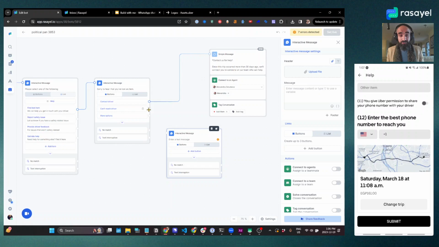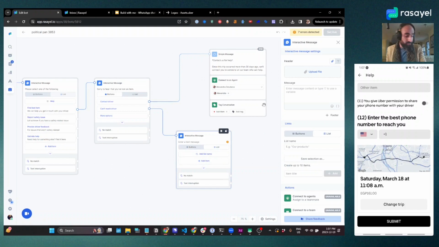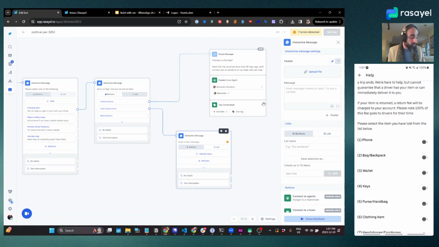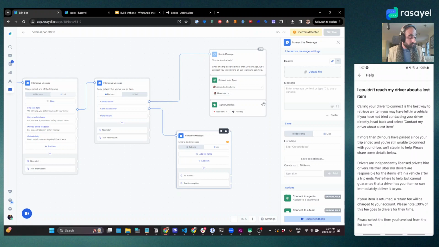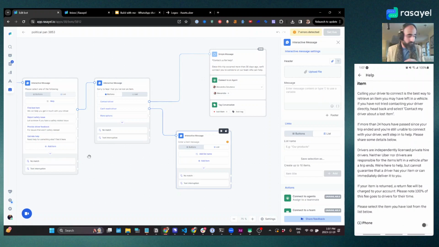So can't reach driver. Okay. So we will have this as a list, and over here what it's asking for is select what you've lost, basically, right? If more than 24 hours have passed, can't reach your driver, will step in to help.